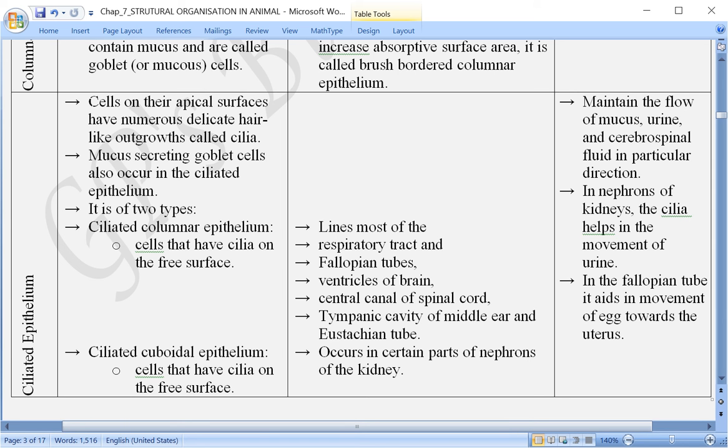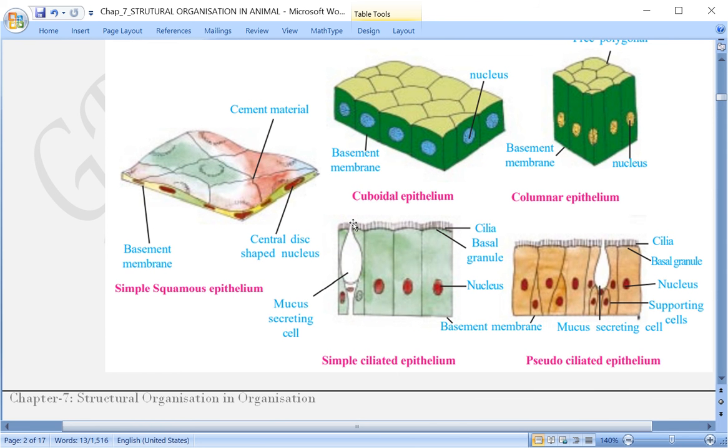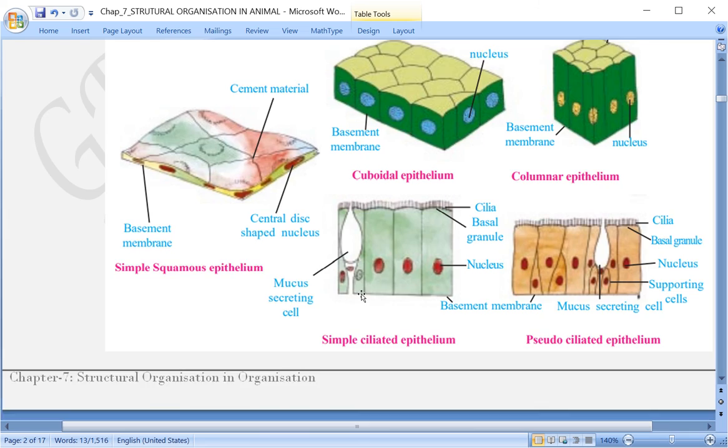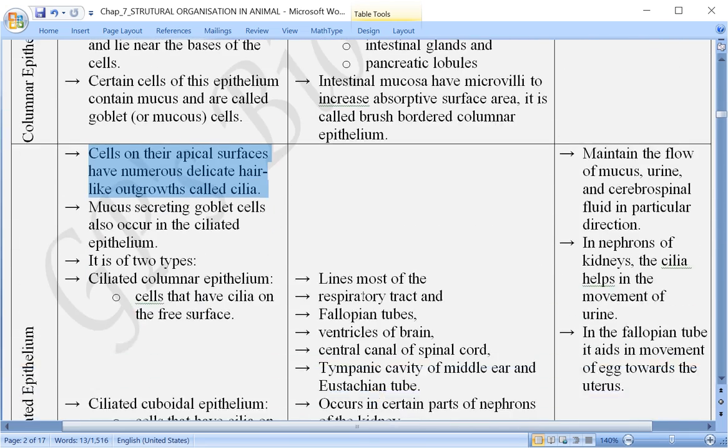Now here the cells, on their apical surface, that is the topmost surface, have numerous delicate hair like outgrowths. On the upper surface you can see in the figure, cilia, and the cells over here are elongated. In this case the nucleus is present, and somewhere in between you can find some supporting cells and also mucus cells, which are responsible for secretion of certain substances like mucus.